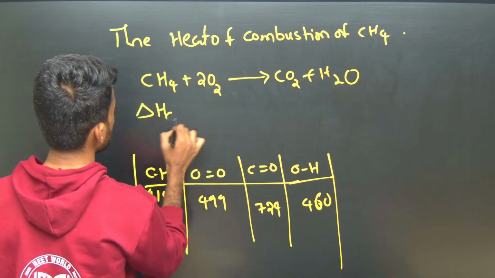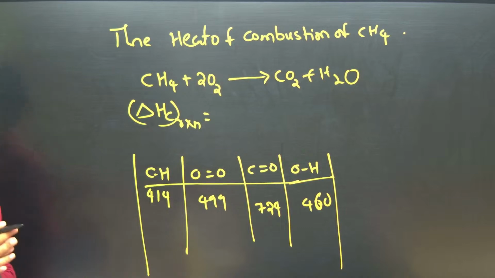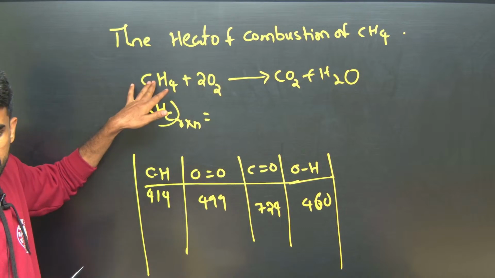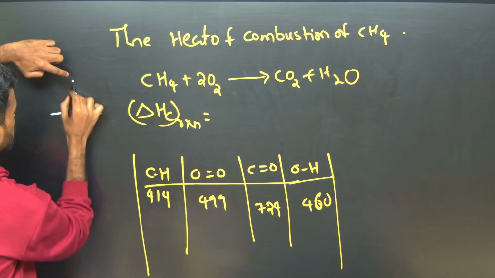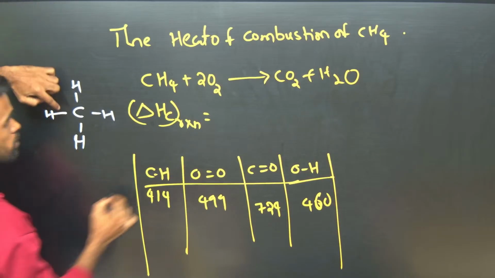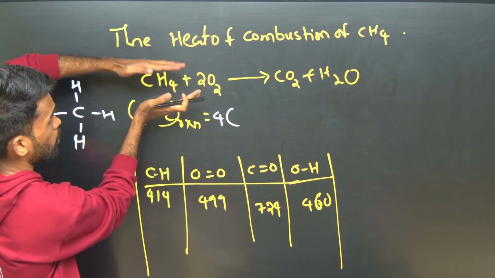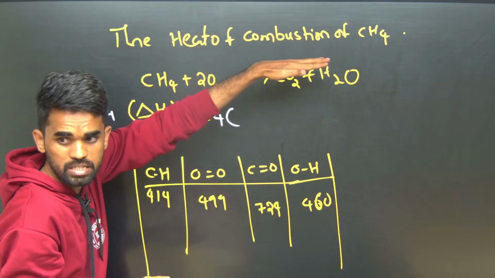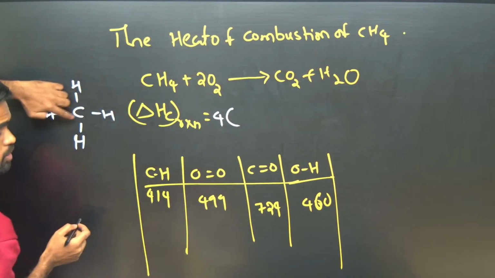So delta H c of reaction, how will we do this? What is undergoing combustion? Here methane is undergoing combustion. So how many bonds are there? Like this, 4 are there. So we should consider bond energy of reactants minus bond energy of products. How many bonds are there for carbon here? 4.